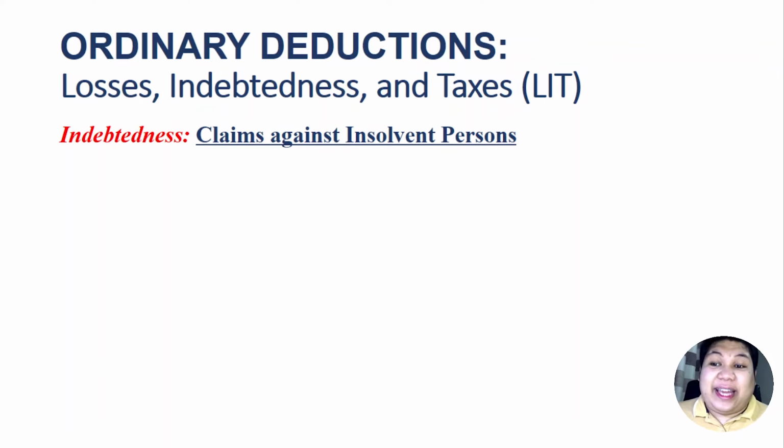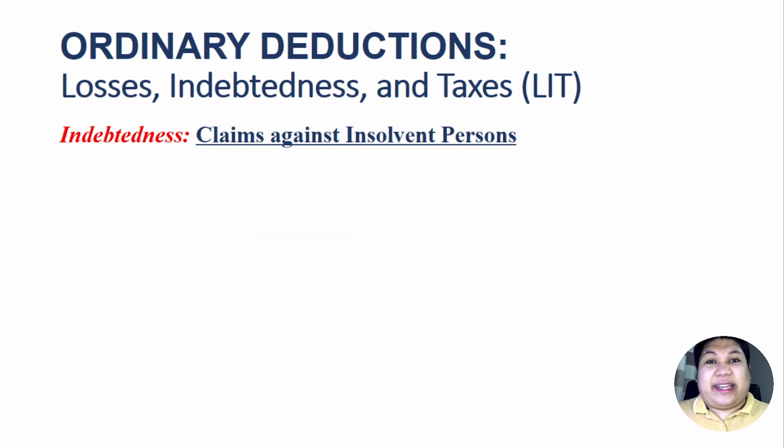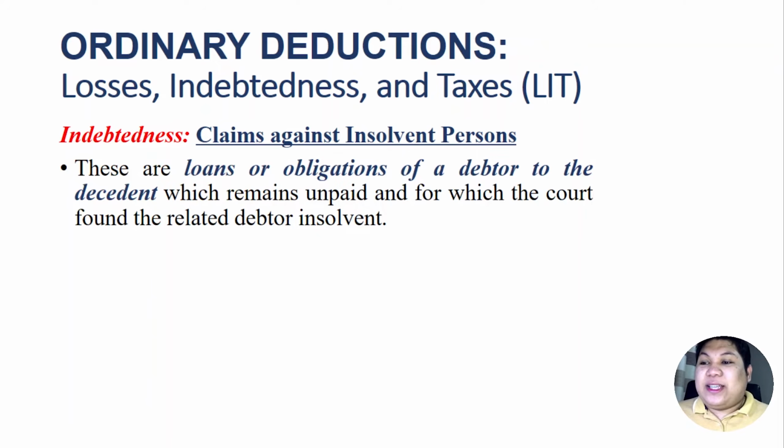Another, we have the claims against insolvent persons. These claims against insolvent persons are different from the ones that we have just talked about. That was the claim against the estate. Now, in this case, these are the loans or obligations of a debtor to the decedent, which remain unpaid and for which the court found the debtor insolvent.